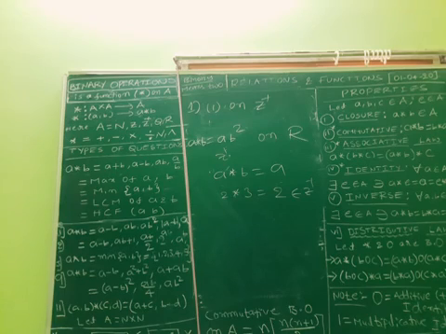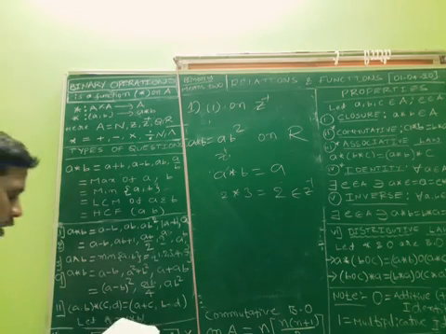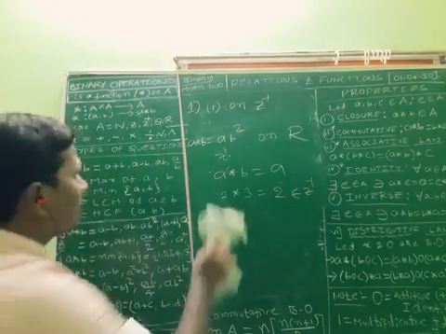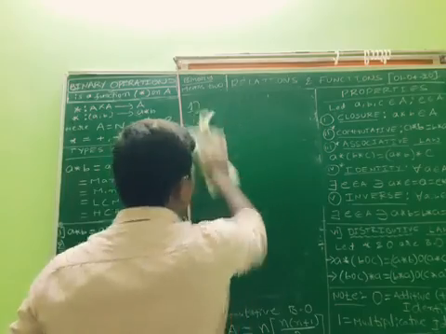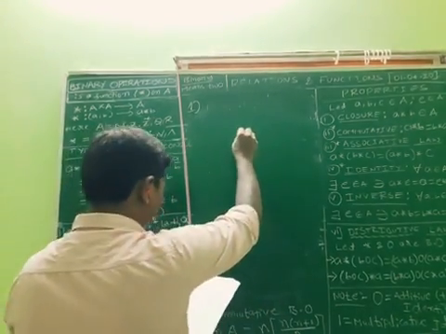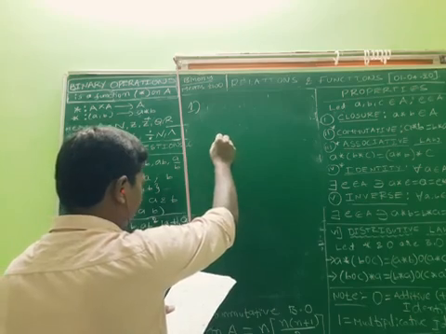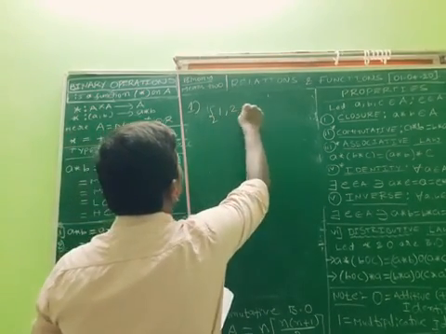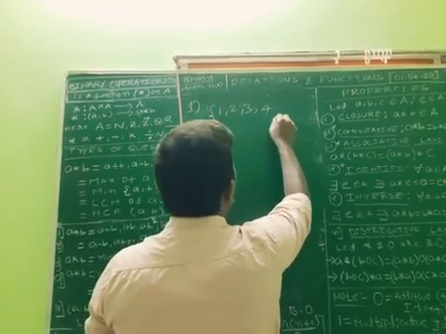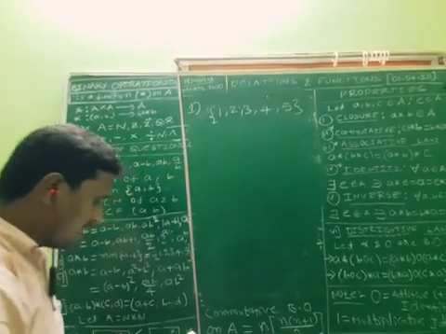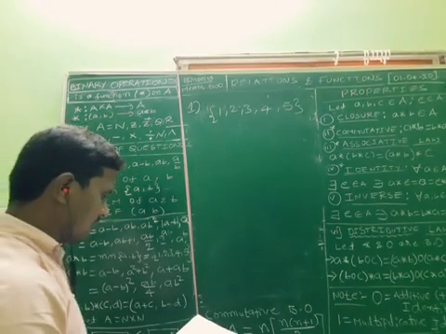Question number 4. Tell me what they are asking. In question number 4, consider the binary operation on the set A is equal to 1, 2, 3, 4, 5, given by the following multiplication table.